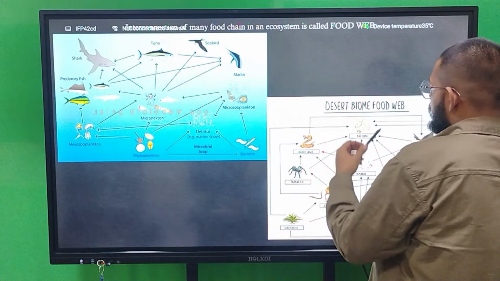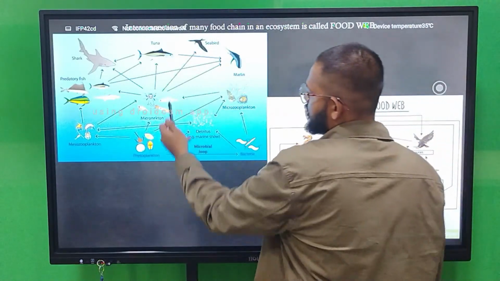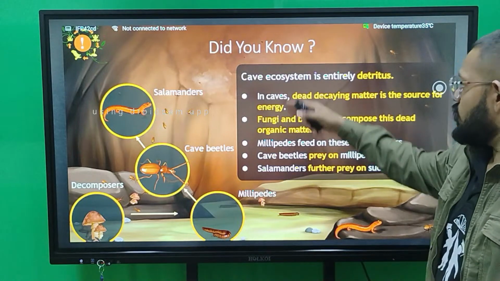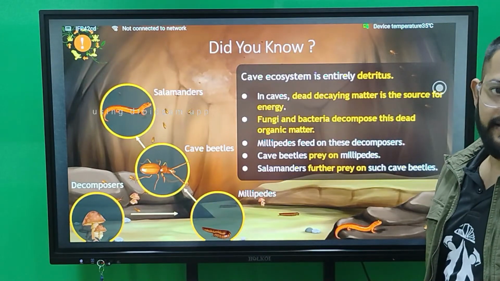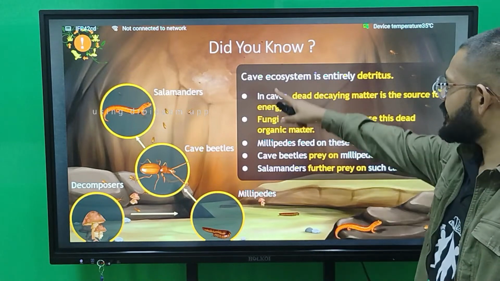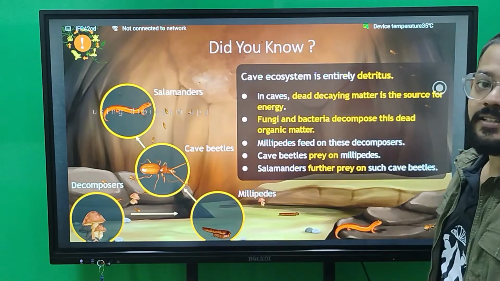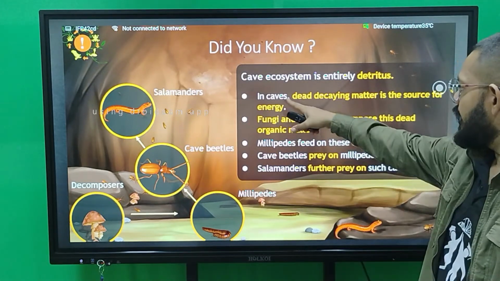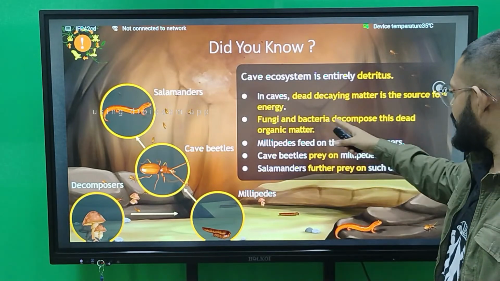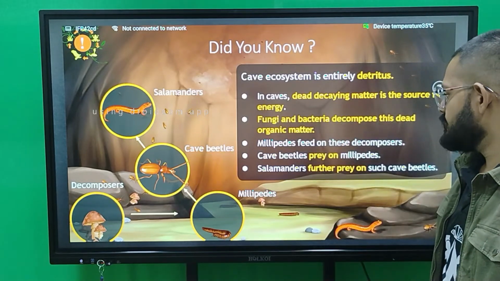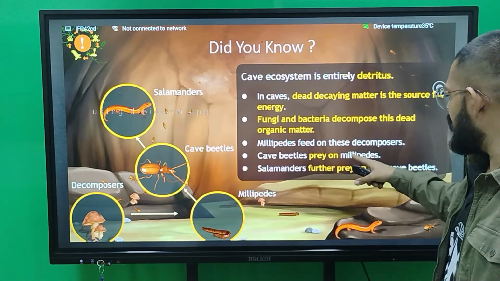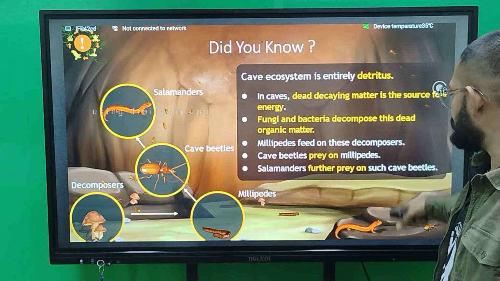So this is a desert biome food web, and this is an aquatic food web. Did you know the cave ecosystem is entirely detritus? It is an interesting fact, extra knowledge, that the cave ecosystem is entirely detritus in nature. In caves, dead decaying matter is the source of energy. Fungi and bacteria decompose this dead body. Millipedes feed on these decomposers. Cave beetles prey on millipedes and salamanders further prey on such beetles.